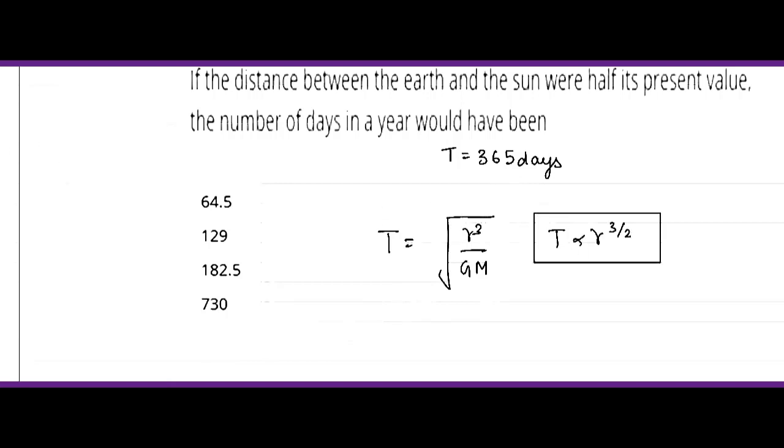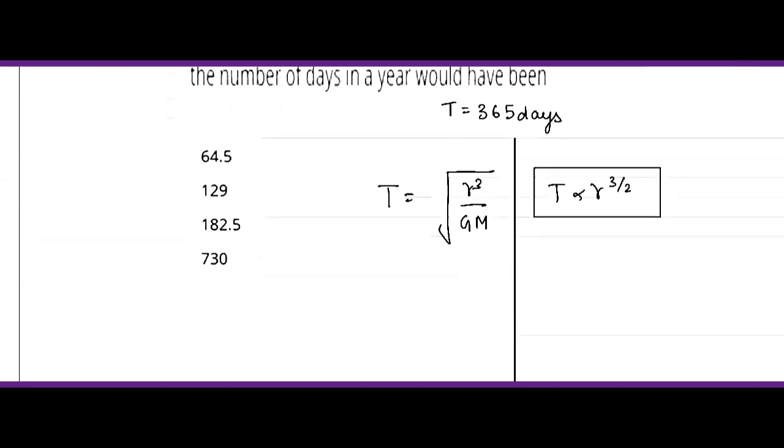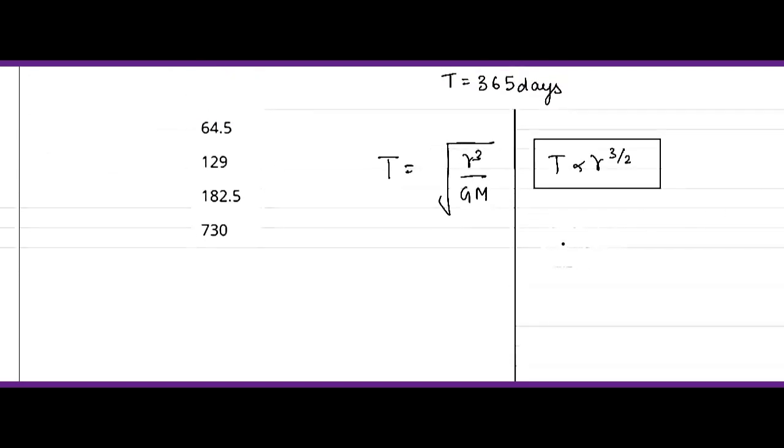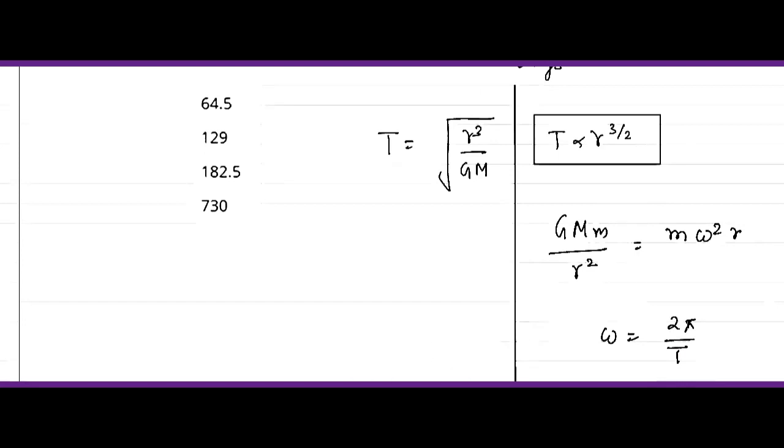So if the distance decreases, then the time period will also decrease, right? You can get this relationship by writing the centripetal force equation. Here the gravitational force will act as the centripetal force, and you know that omega is equal to 2 pi by T, and you will get this relation, right?